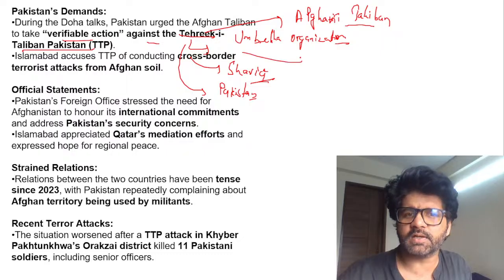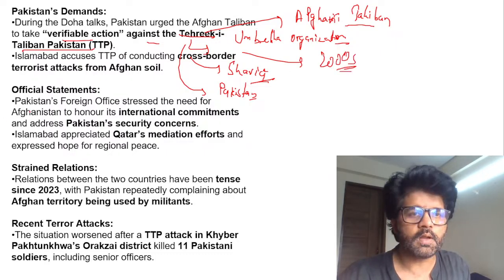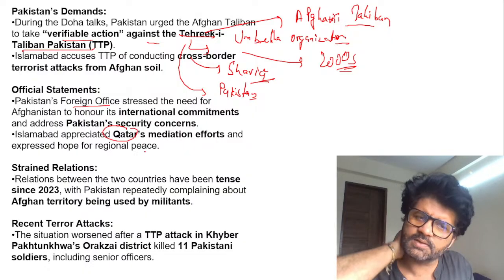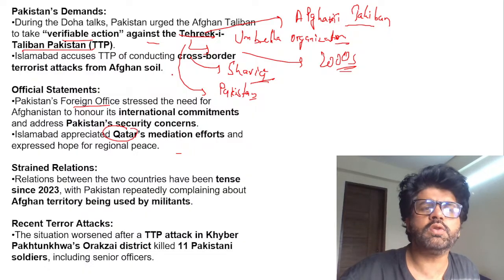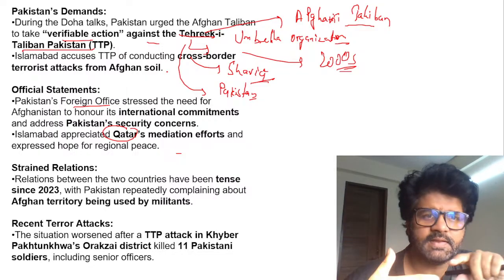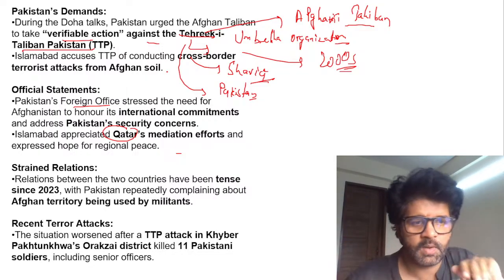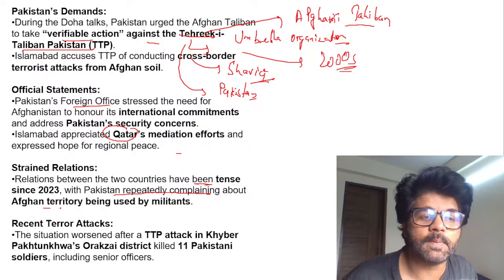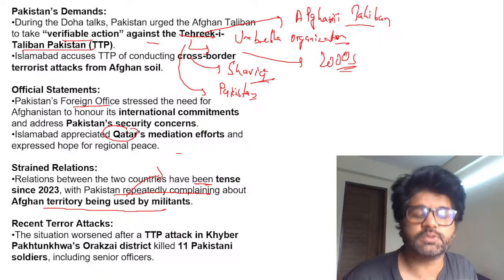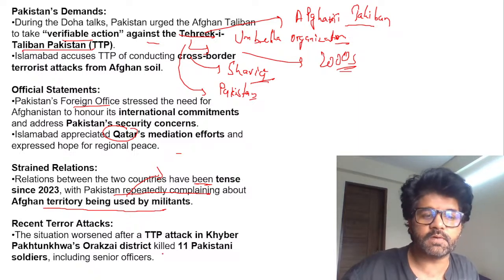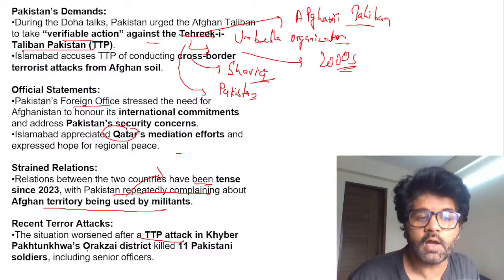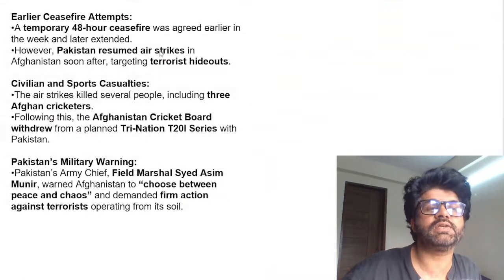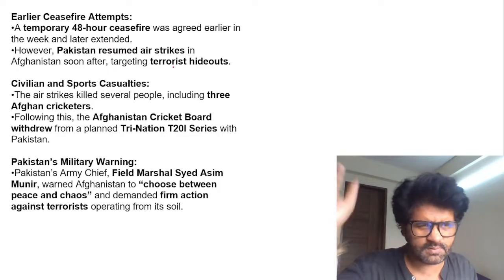This Tehreek-e-Taliban Pakistan formed in the 2000s. You can read all these things, and they're happy that Qatar is acting as a mediator. But the whole thing revolves around TTP and their activities, whether it will stop or not. Relations between the two countries have been tense since 2023, with Pakistan repeatedly complaining about Afghan territory being used by militants, especially TTP. The situation worsened after a TTP attack in Khyber Pakhtunkhwa's Orakzai district, killing 11 Pakistani soldiers, and that led to escalation.